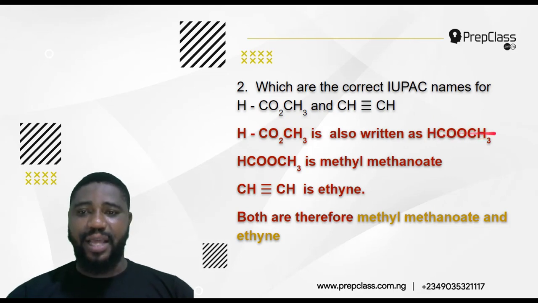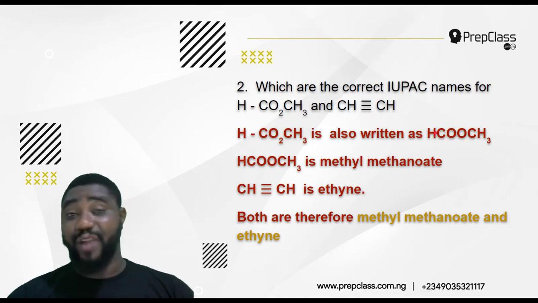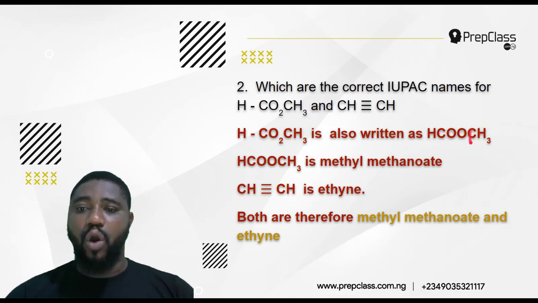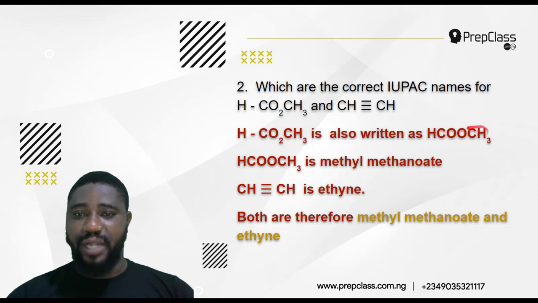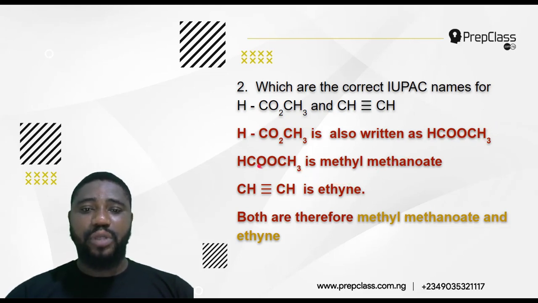It's an ester, either methanoate, ethanoate, or butanoate, depending on what we have as the alkyl that is attached to it. So I said that HCOOCH3 is methyl methanoate.